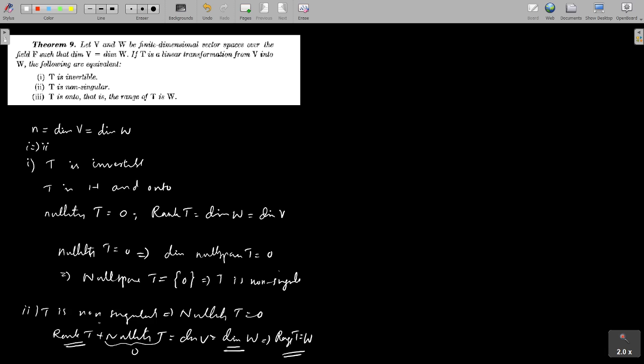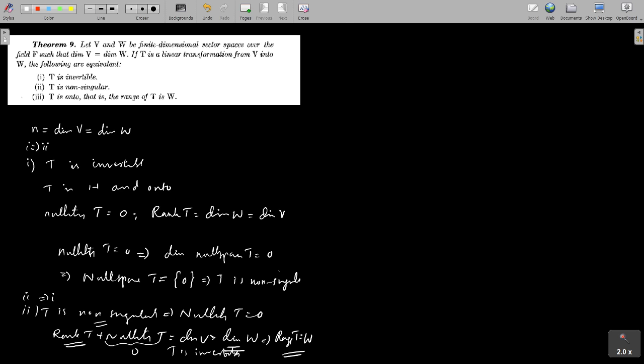So T is onto. From this you can get T is non-singular, that is T is 1-1. So T is 1-1 and T is onto implies T is invertible. So this proves 2 implies 1. Then we have 1 if and only if 2.